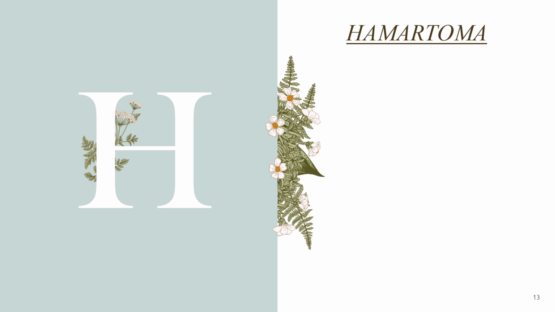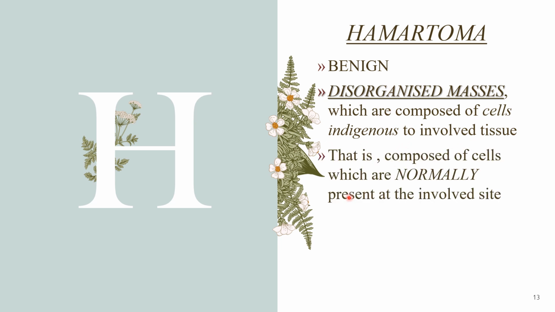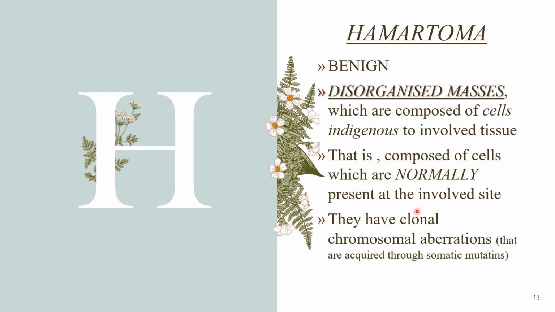Now the next term that we have is a hamartoma. Hamartomas are benign. These are basically disorganized masses which are composed of cells indigenous to the involved tissue. What do you mean by that? It means that it is composed of cells which are normally present at the site involved. These basically arise because of chromosomal aberrations, and these chromosomal aberrations are acquired through somatic mutation.